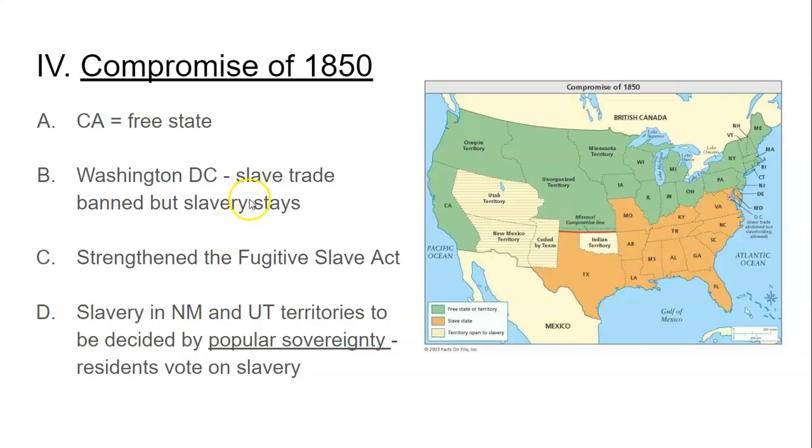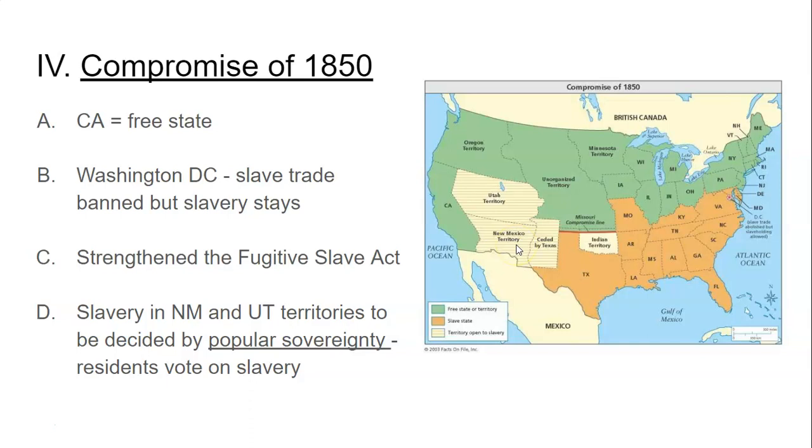So that pleases kind of both the North and the South. The South is really pleased by this next one. It's a strengthened Fugitive Slave Act that we'll actually talk about on our last slide in a second. So I'm going to come back to that, but it does please the South. And then lastly, we're going to address this question of, okay, if California is free, cool, but what do we do about this area right here, the Utah and New Mexico territory?